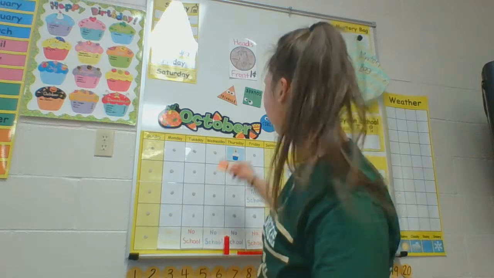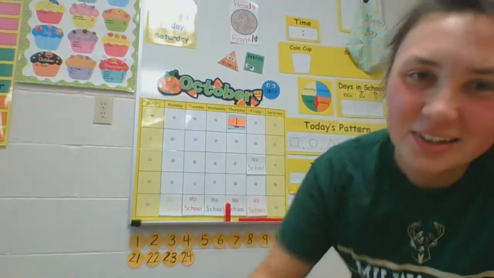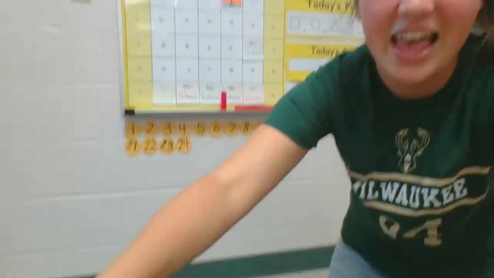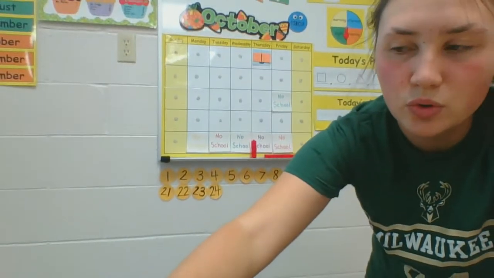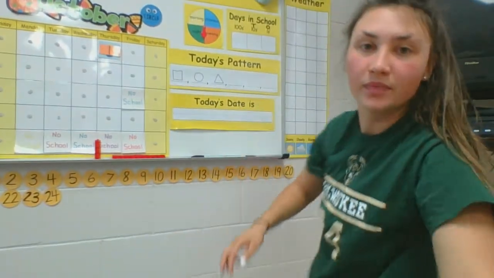A rectangle. It's kind of like a square because it has four sides, but you can see that these are a lot longer sides than these sides, and that makes it a rectangle. So, today of October, we have a rectangle, the first pattern. That's going to go right over the cupcake because today is Thursday and Mr. Porter's birthday. So, we got one day down for October. Here we go.